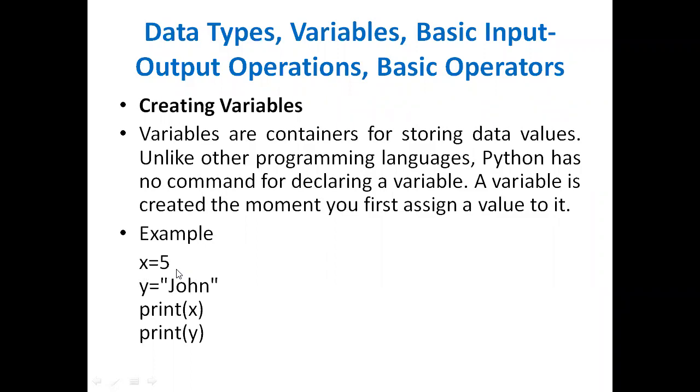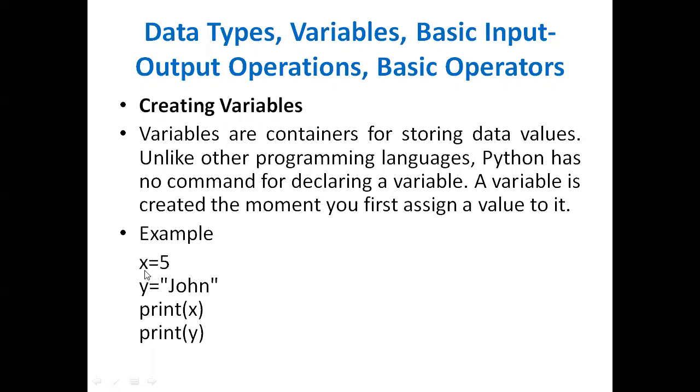So automatically Python will allocate the memory for x, which is able to store the value 5. Based on the data storage, x will automatically be converted into that type.